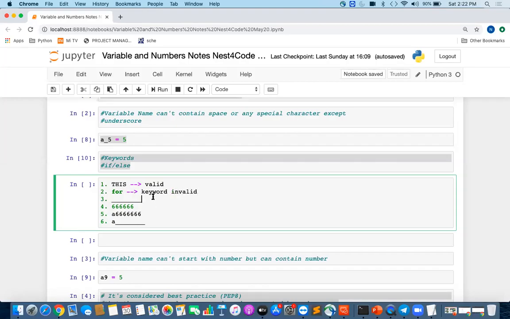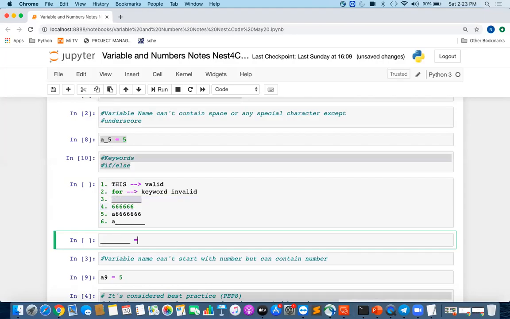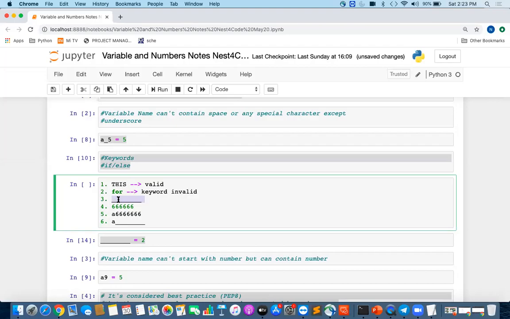The other thing is underscore, all these are underscores. We know underscores are allowed in Python. If you want, I can execute it for you also. So this is a valid variable name. But the point is, this doesn't look good and doesn't make sense. Yet if you're attempting any quiz where you are asked if it is a valid variable name, it is valid. We would not recommend this, but there is always a difference between what's allowed and what's recommended.